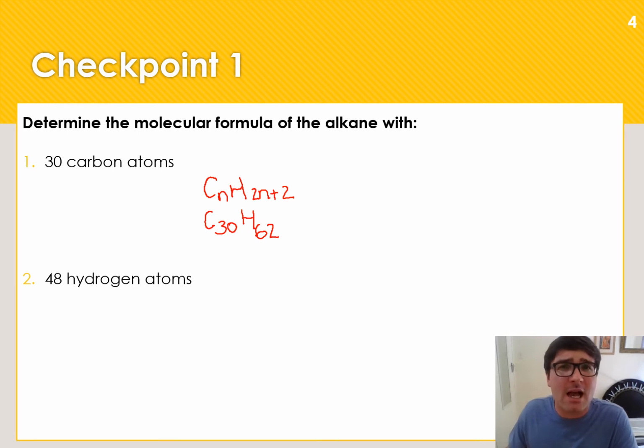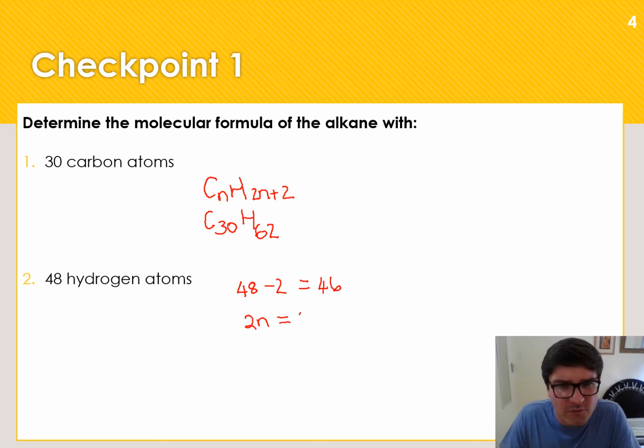Now, one with 48 hydrogen atoms. Okay, now we need to reverse engineer it. You think you can do it? Okay, so if we reverse engineer it, we first need to subtract the 2 that we would have added. So that gives 46, meaning that 2n must be 46.